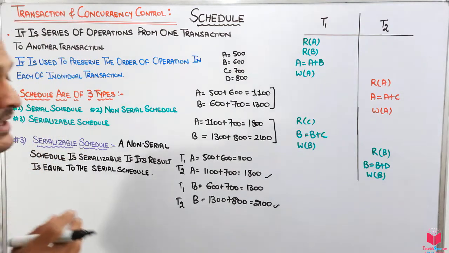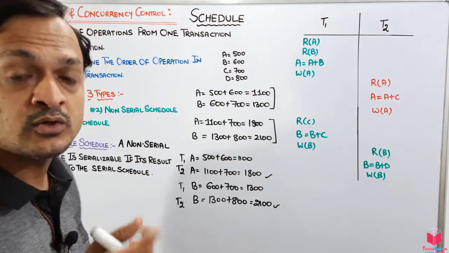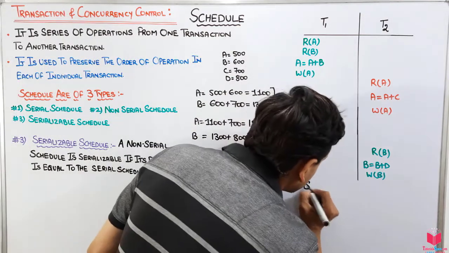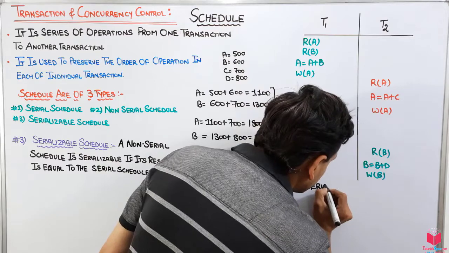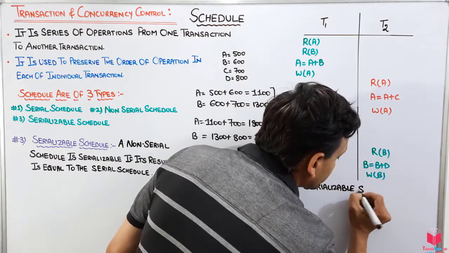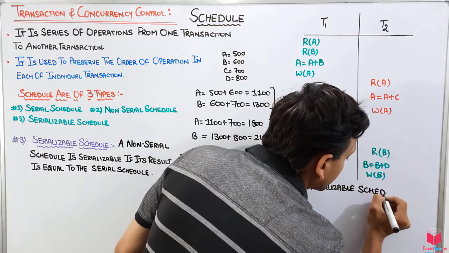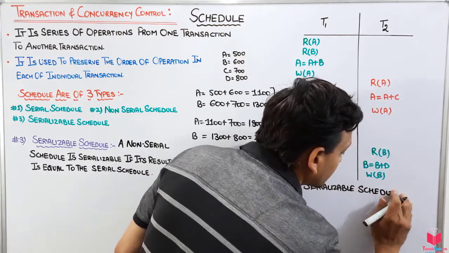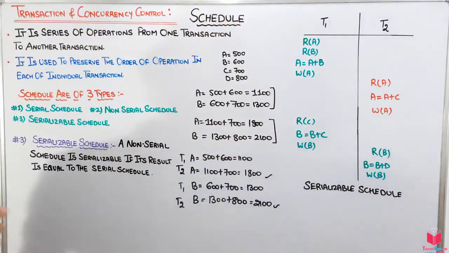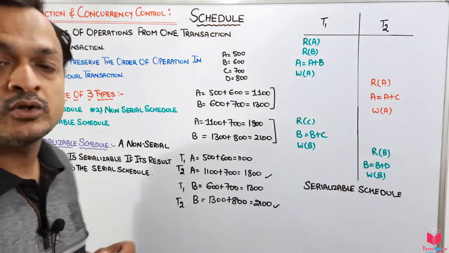That means I am getting equal values in both the non-serial schedule and the serial schedule. That means it is a serializable schedule, because we are getting the same result from the serial schedule and the non-serial schedule.